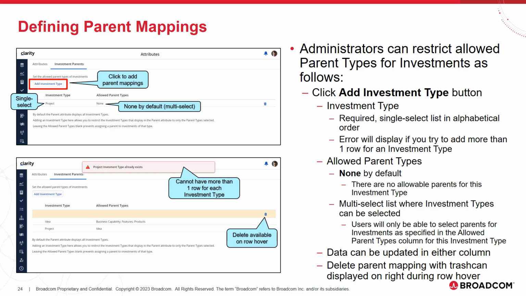But when they're in ideas, they'll actually be able to see business capabilities, features, and products instances that they can select as an allowable parent. And any other investment types or custom investments that are in the database don't have any restrictions, so they'll be able to have any allowed parents.